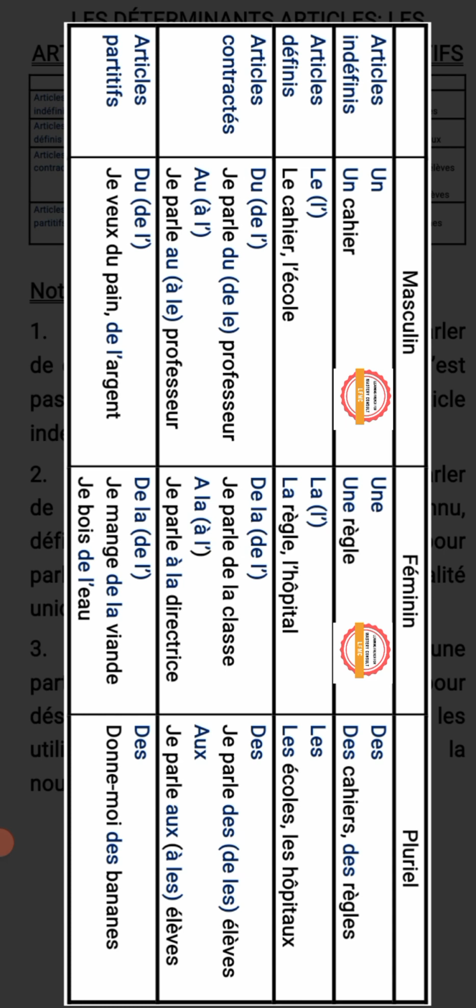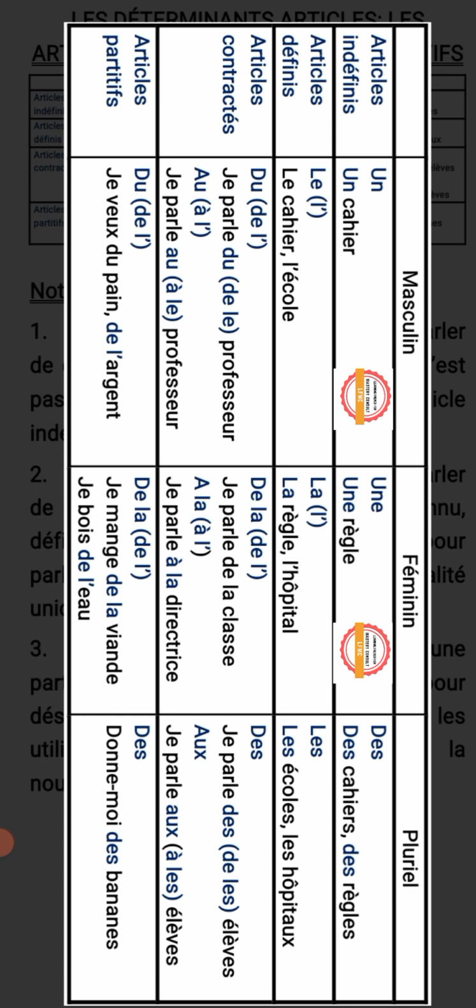Then we have à la. À as a preposition. Je parle à la directrice. Je parle de la classe means I am talking about the classroom. Je parle à la directrice. I am talking to the directress.